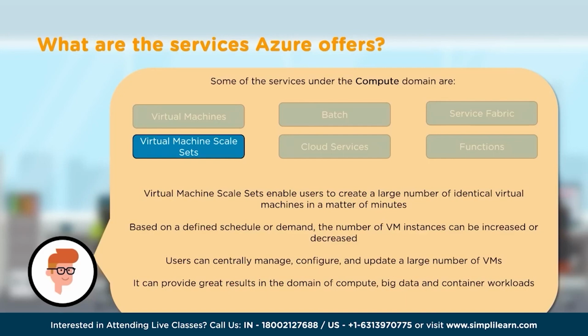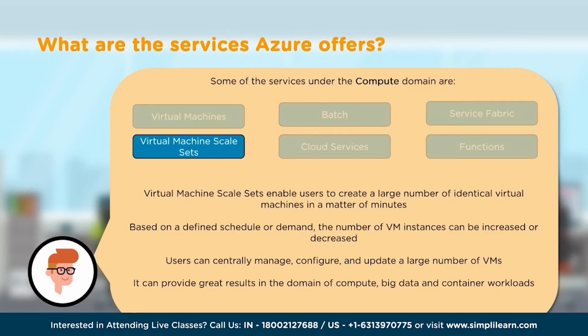The scale set also allows us to provide high availability to our applications, and it helps us to centrally manage, configure, and update a large number of VMs as if they are just one thing. Now you might ask, well, virtual machines are enough. Why would we need a virtual machine scale set? Just like I said, this virtual machine scale set helps us with greater redundancy and improved performance for our applications. And those applications can be accessed through a load balancer that distributes the requests to the application instances.